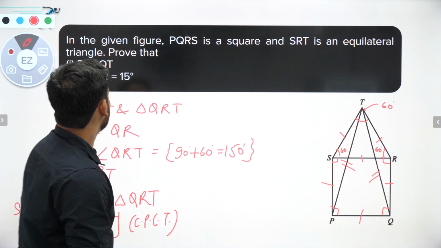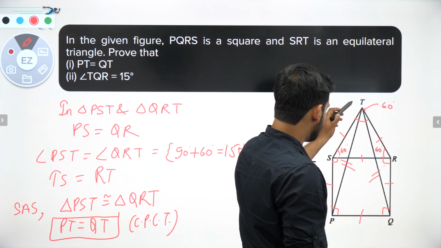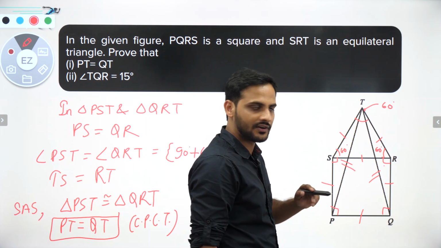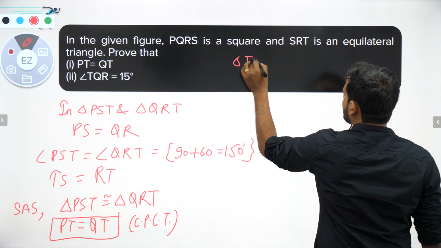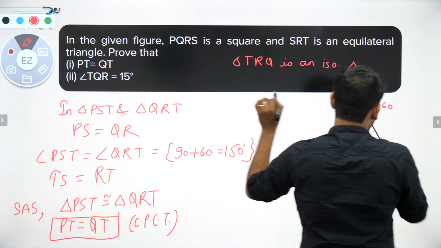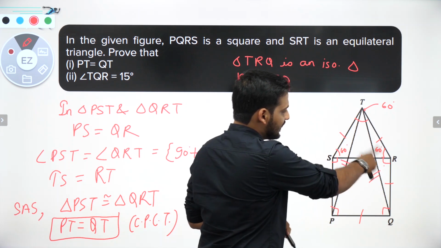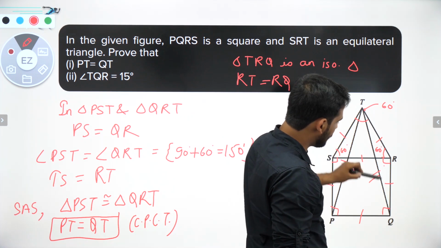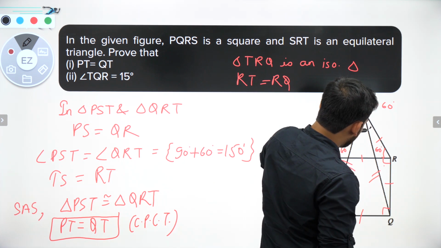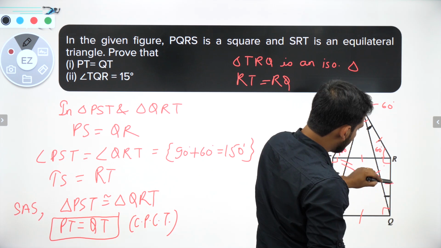The next part is, prove that angle TQR is equal to 15. Okay, this angle TQR, this is 15. Quite easy. We know that TRQ is an isosceles triangle. Triangle TRQ is an isosceles triangle. Why? Because RT is equal to RQ. Correct? If these two sides are equal, the angles opposite to them will also be equal. That means now I can say that this angle and this angle will be equal. See, opposite to this side is this angle, opposite to this side is this angle.